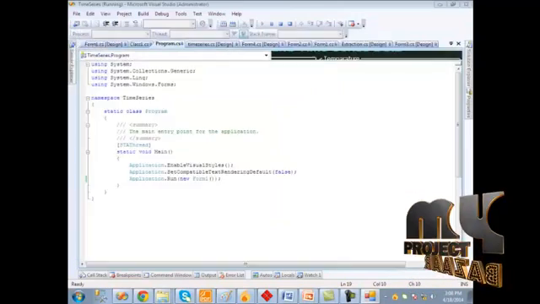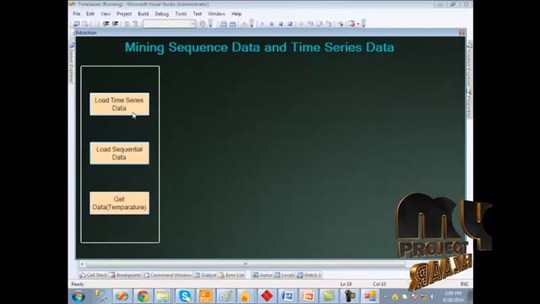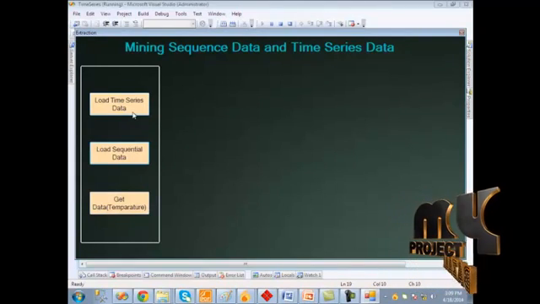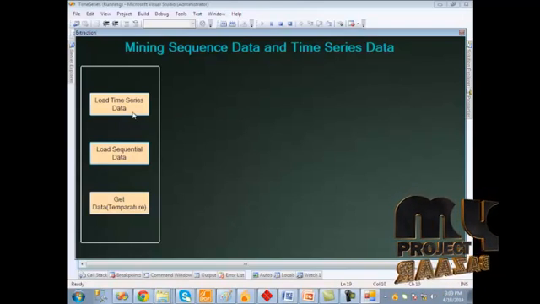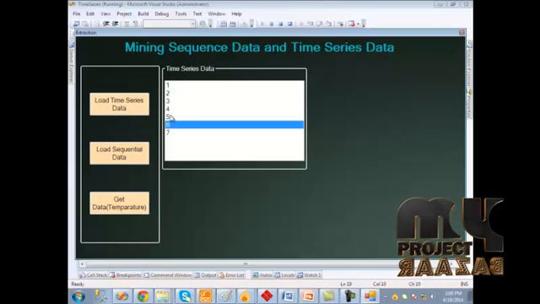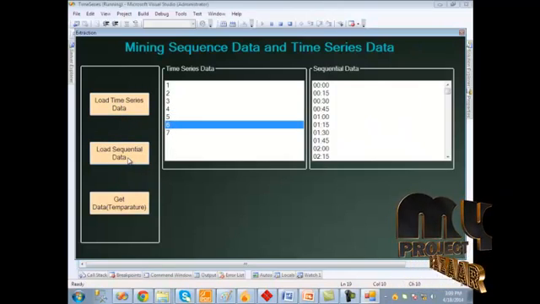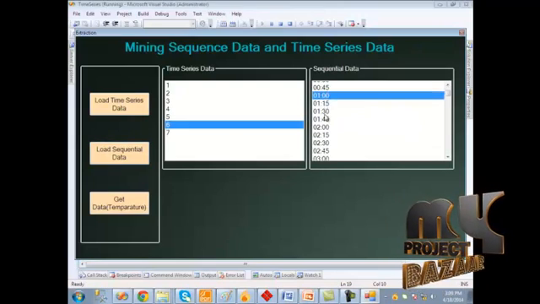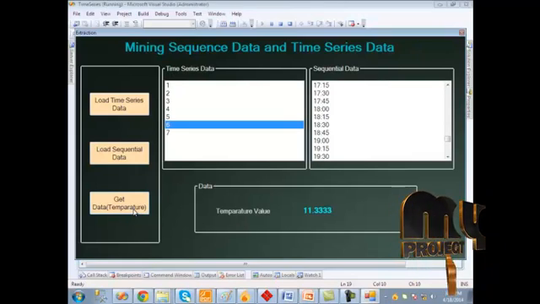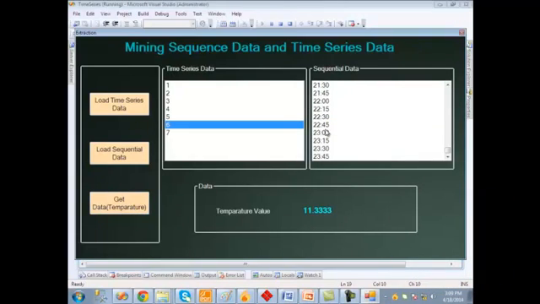We should click the next button. Here in this form, we should extract both the time series data and sequential data. We can get the corresponding temperature for the time series data and the sequential data. We should click load time series data. Here the time series data has been loaded. Then when we click load sequential data, the sequential data is also loaded. Then when we click get temperature, the temperature for the corresponding time series data and the sequential data is shown.